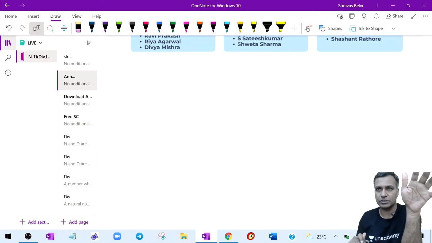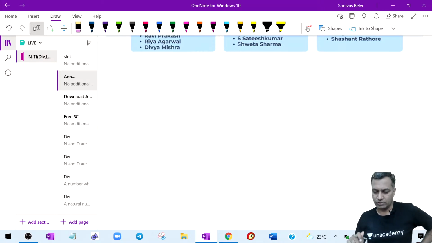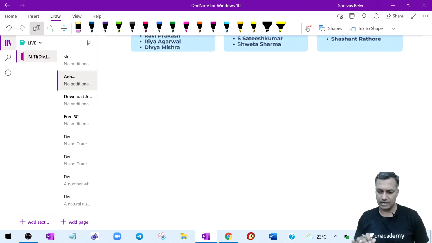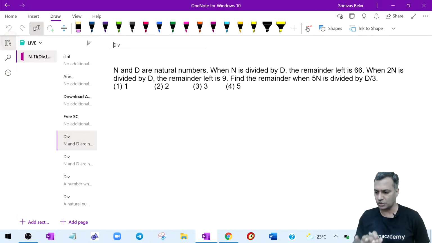Therefore, I'm not talking at that level. And even from the CAT perspective, I'm not talking at the foundation level. I'm at least looking at the intermediate level of the discussion. Let's begin. I will give a reflection time. Even if you are not able to get to the answer, don't worry about it. Divisibility is what I'm going to start with. Pretty simple skill. Let's start with one of the very simple questions.